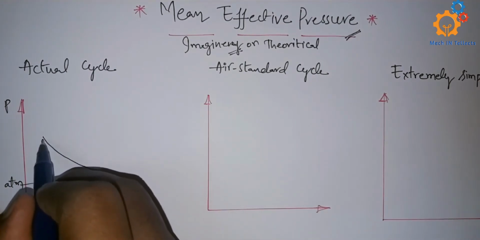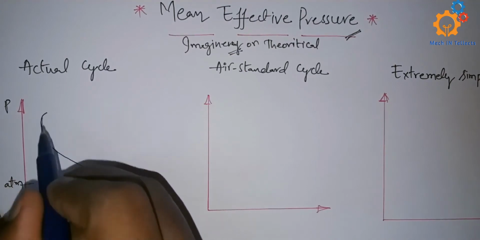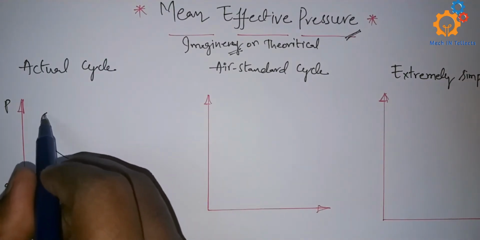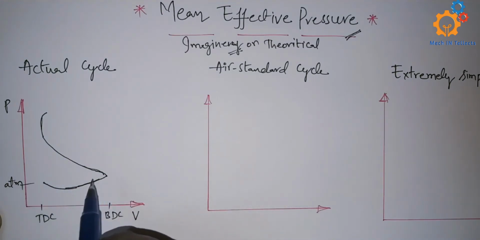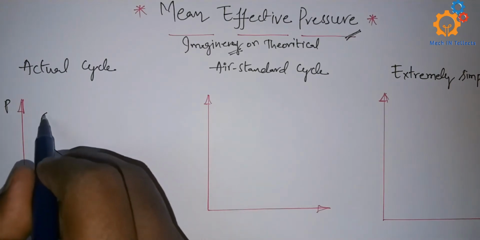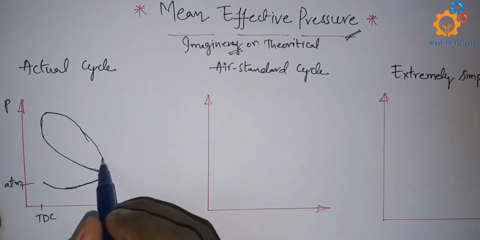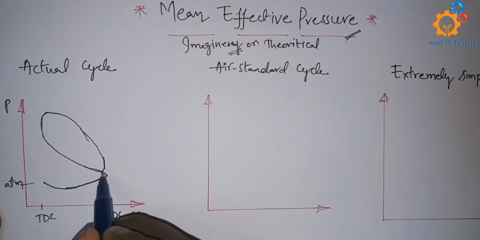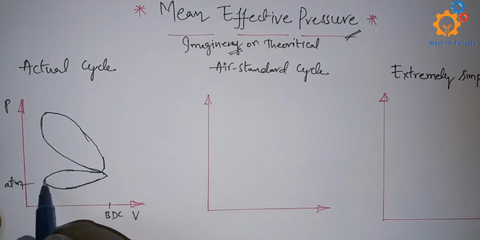Because of the spark ignition, there will be a sudden increase of pressure, and then because of the combustion process, the piston will push down with a very high force like this. Then the exhaust stroke starts from BDC, that is bottom dead center, and then again the next cycle starts.